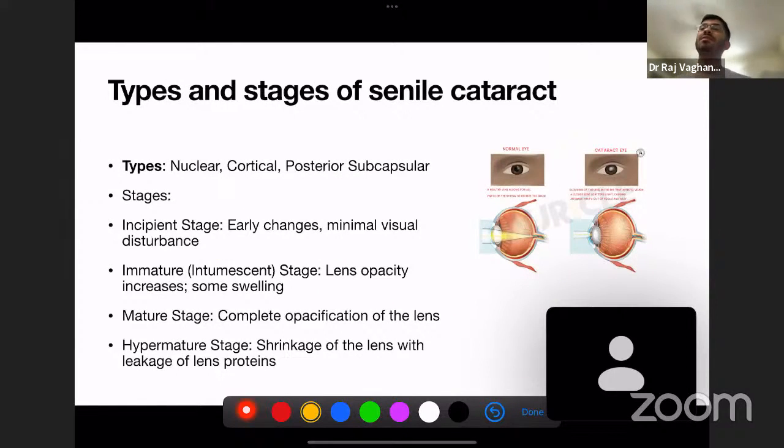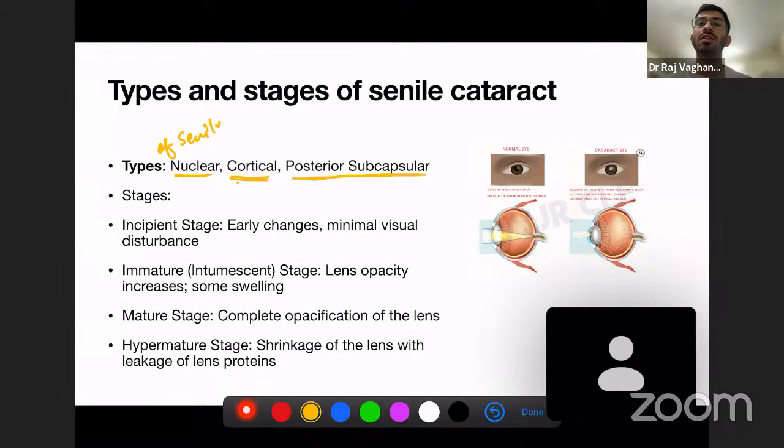Now, second thing, we are going to discuss in detail the senile cataract because it is important, and cataract mainly occurs in elderly persons, above 50 or 60 years of age. So cataract is not very common in young persons. The types of senile cataract include nuclear cataract, cortical, and posterior subcapsular.